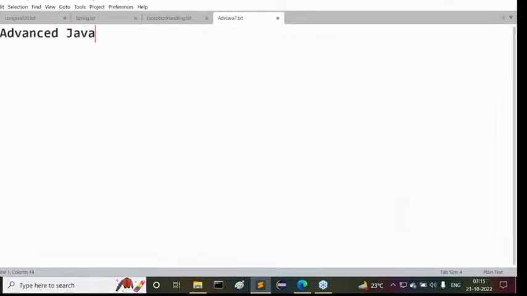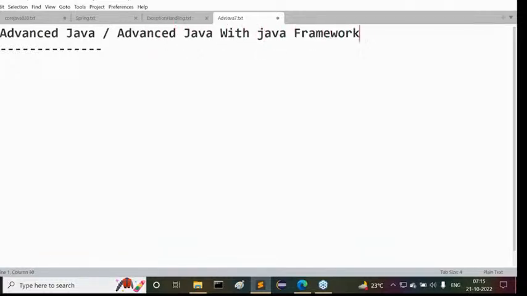This is a batch for advanced Java, and here itself I'm starting advanced Java with Java frameworks. So these two batches we are starting today, and the advanced Java part is common for us today.